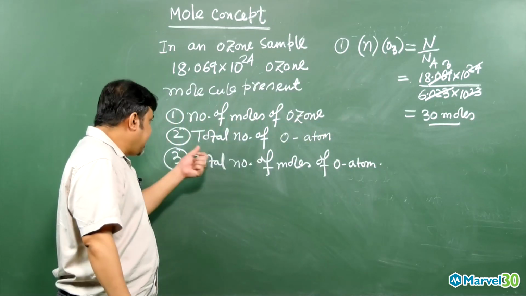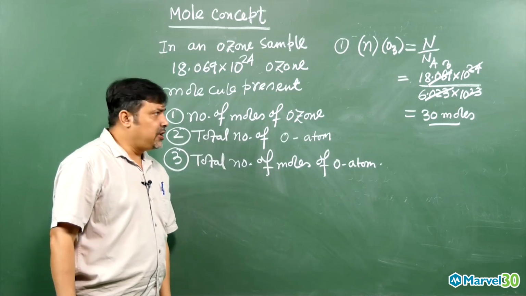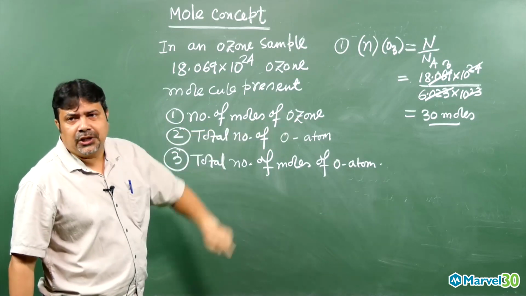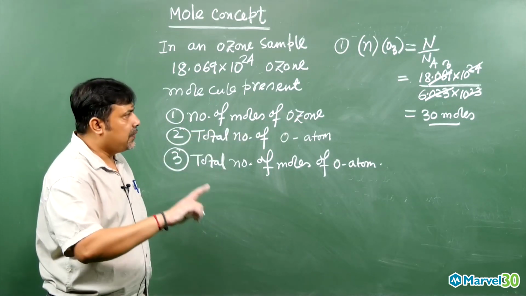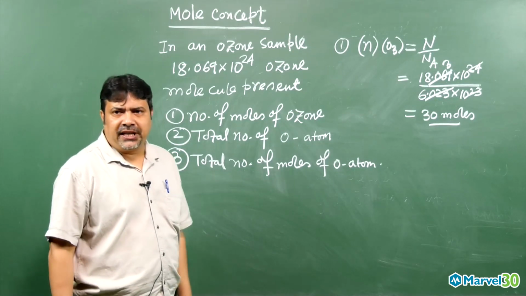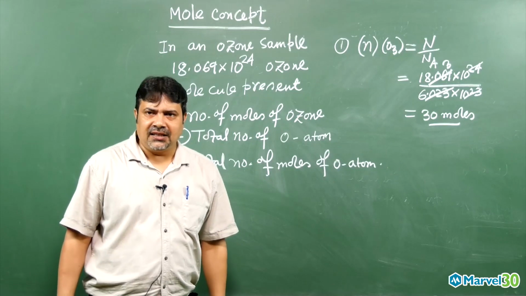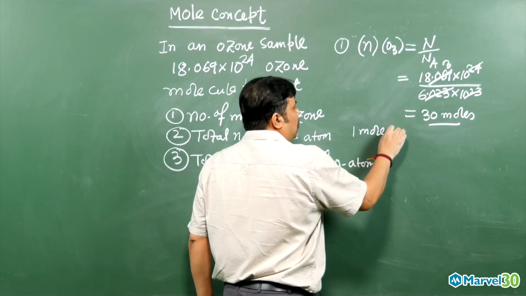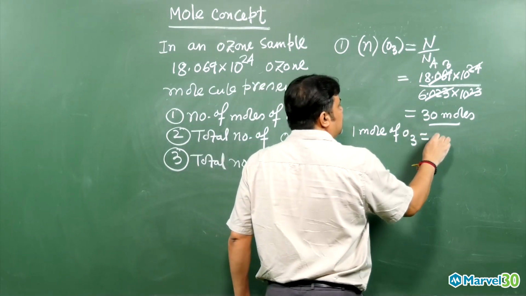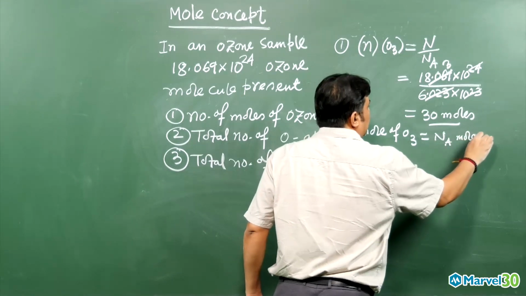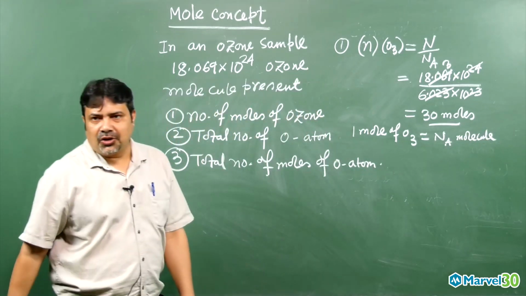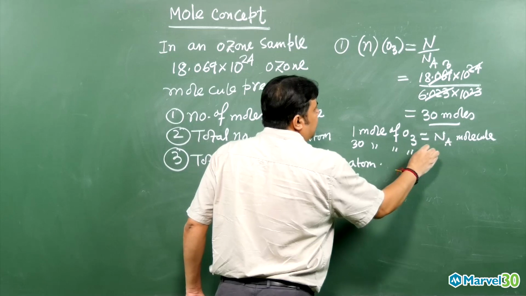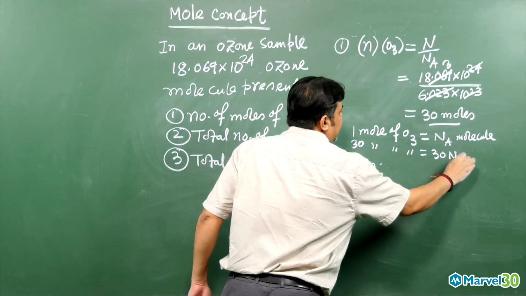Now the second question, the total number of oxygen atoms. In 30 moles of ozone, how many ozone molecules will there be, my dear? In 1 mole of ozone, how many molecules will there be? Avogadro number of molecules. Then for 30 moles of ozone, a simple unitary method. 1 mole of ozone contains how many molecules? Avogadro number of molecules, because 1 mole of anything in this world is nothing but the Avogadro number of that substance. Then 30 moles of ozone will contain 30 Na ozone molecules.